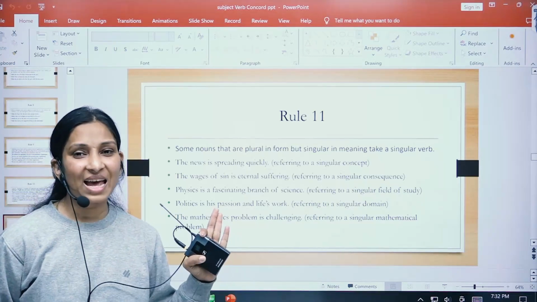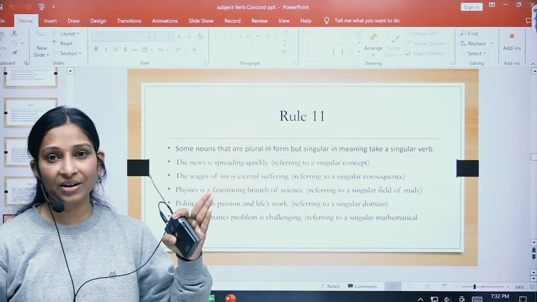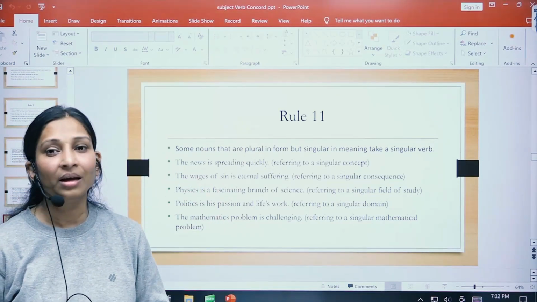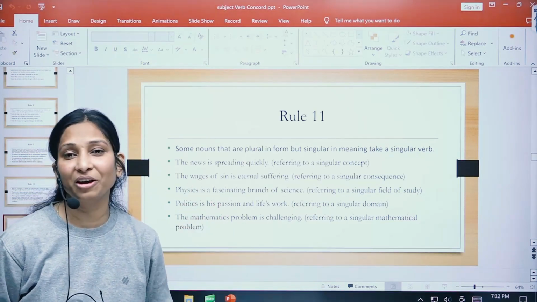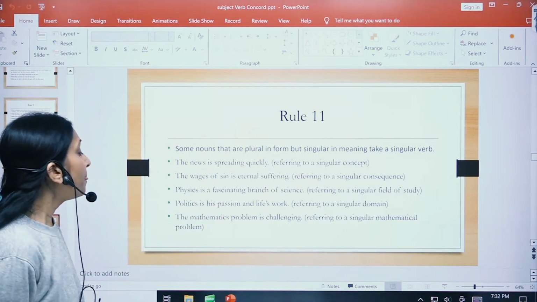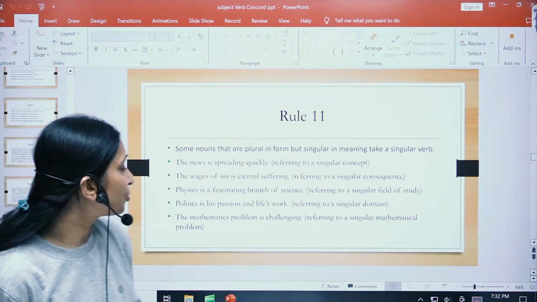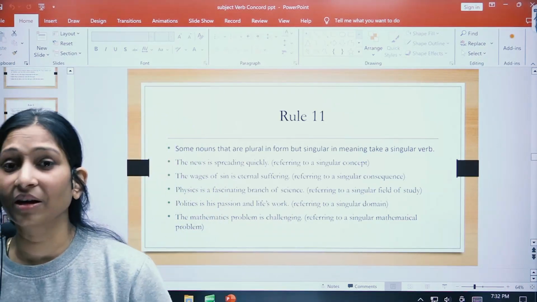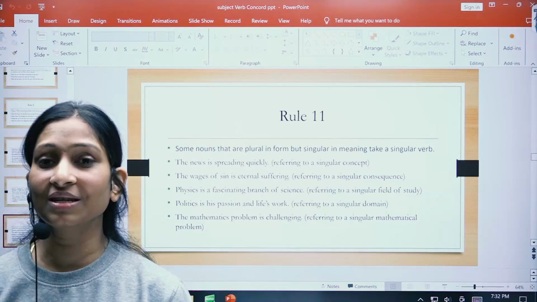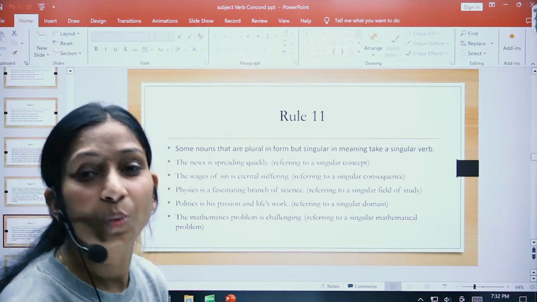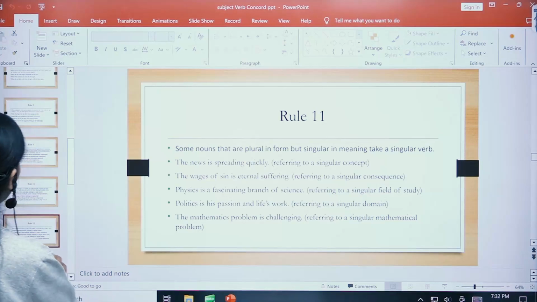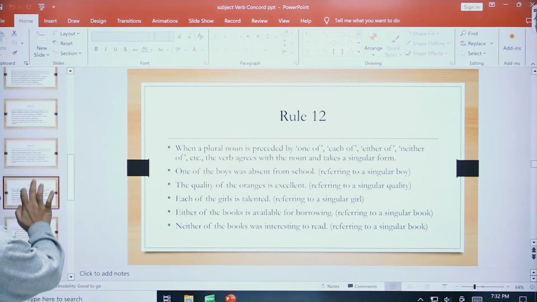The word politics carries s at the end, but politics is just one field, so we use a singular verb. Mathematics is another word for a subject, and whenever we are talking about any subject, we use a singular verb, right? Okay, let us take the next rule, children.